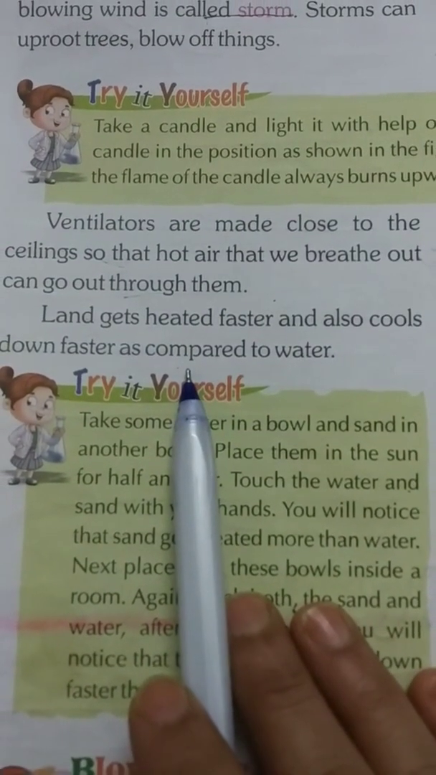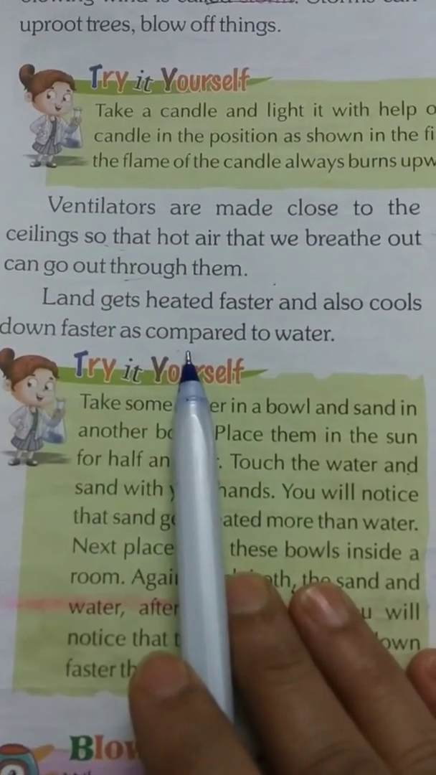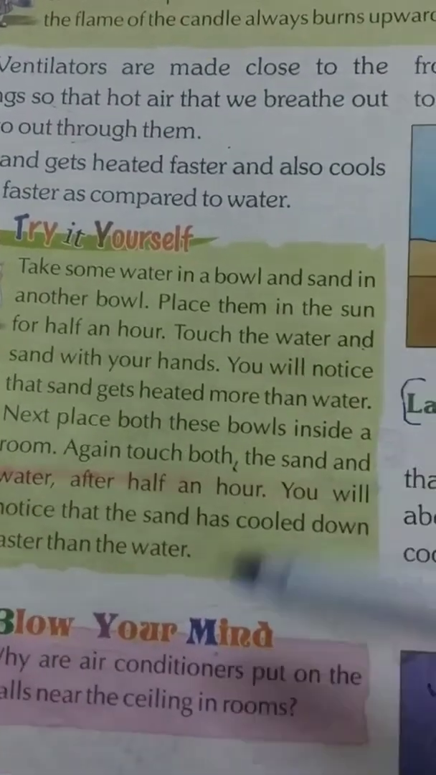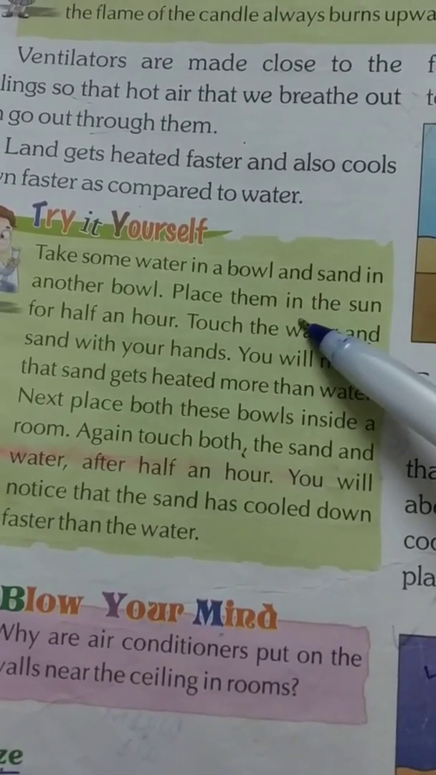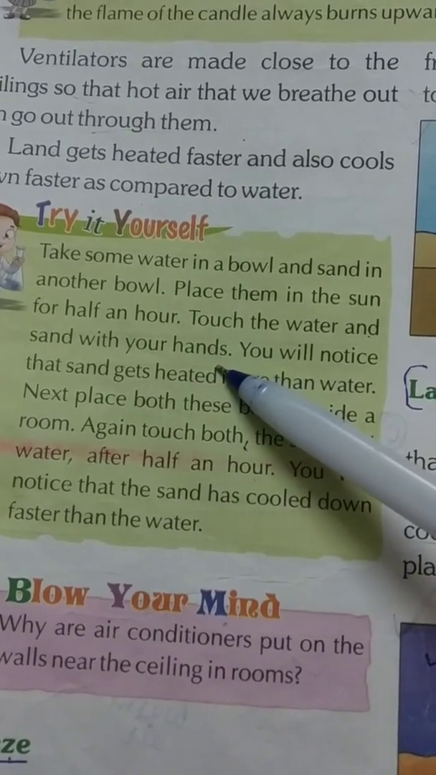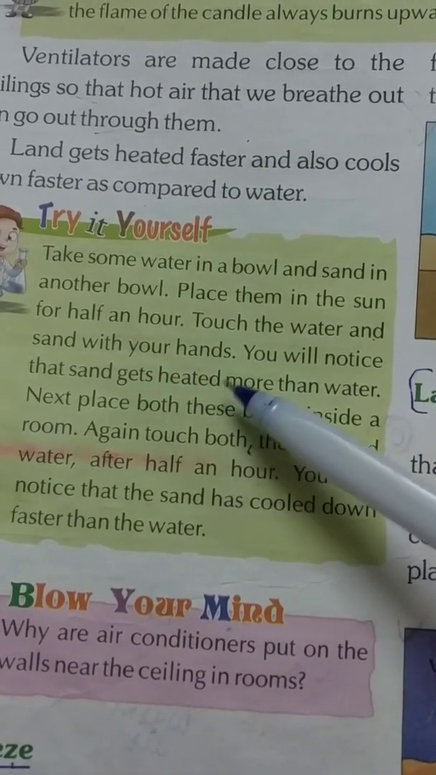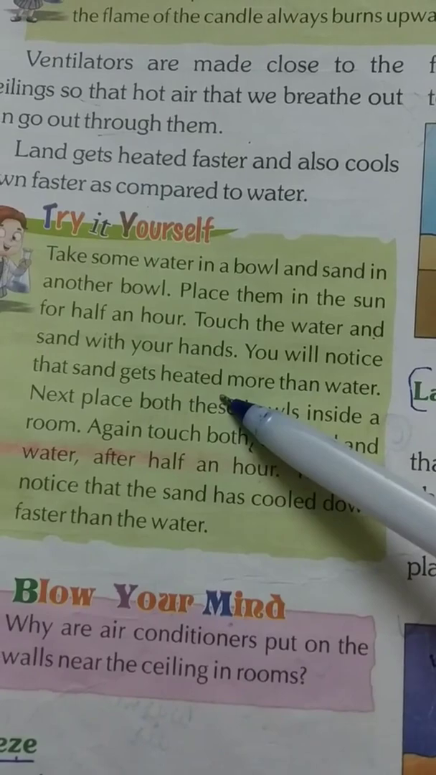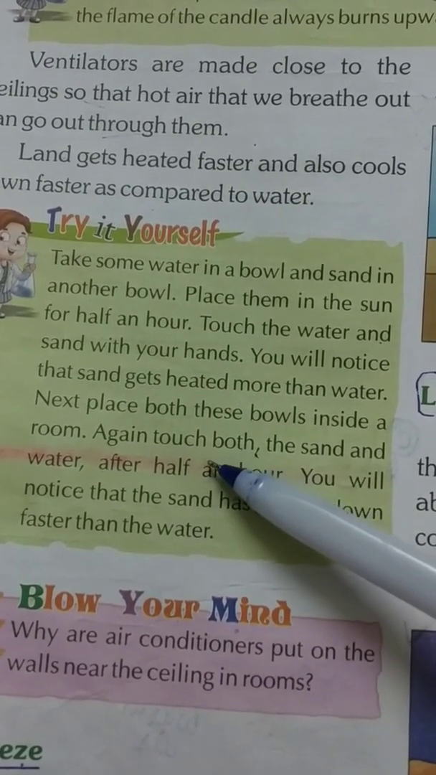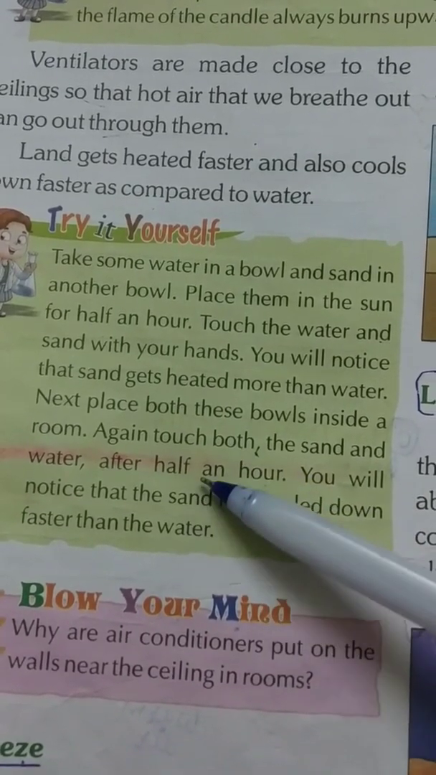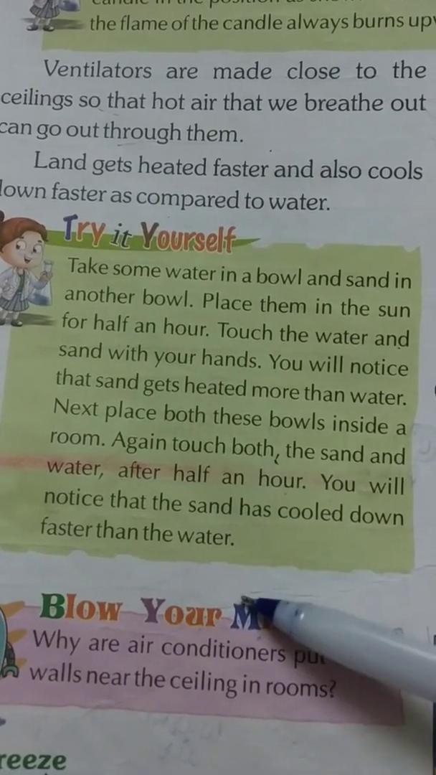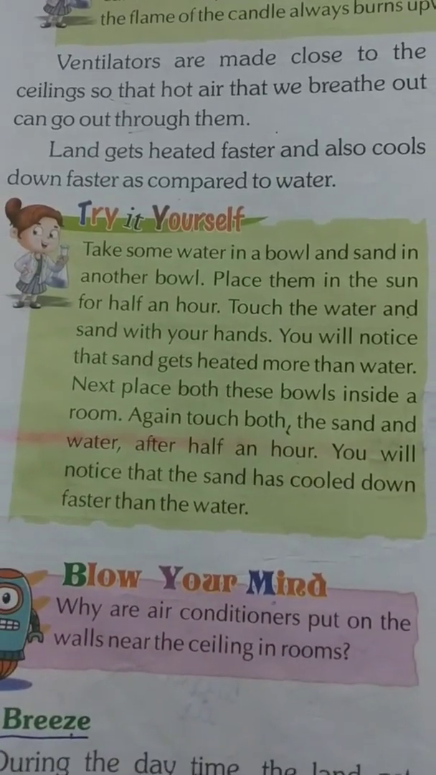Land gets heated faster, and also cools down faster, as compared to water. Try it yourself. Take some water in a bowl and sand in another bowl. Place them in the sun for half an hour. Touch the water and sand with your hands. You will notice that sand gets heated more than water. Next, place both these bowls inside the room. Again touch both the sand and water after half an hour. You will notice that the sand has cooled down faster than the water.